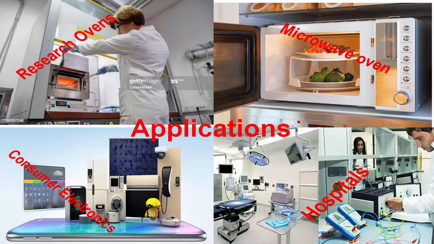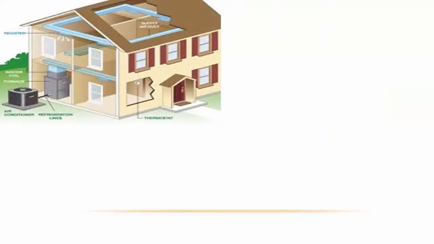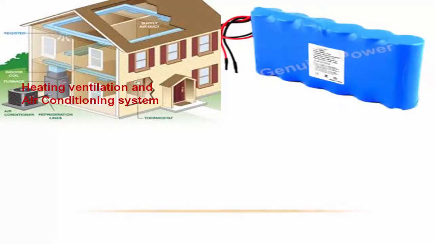In hospital, many medical equipment require thermistors. They are used for catheters, patient monitoring and dialysis equipment. Thermistors are also used in HVAC refrigeration system, that is heating, ventilation and air conditioning system. NTC thermistors are also used to monitor the temperature of battery packs while charging, as modern batteries such as lithium-ion batteries are very sensitive to overcharging.